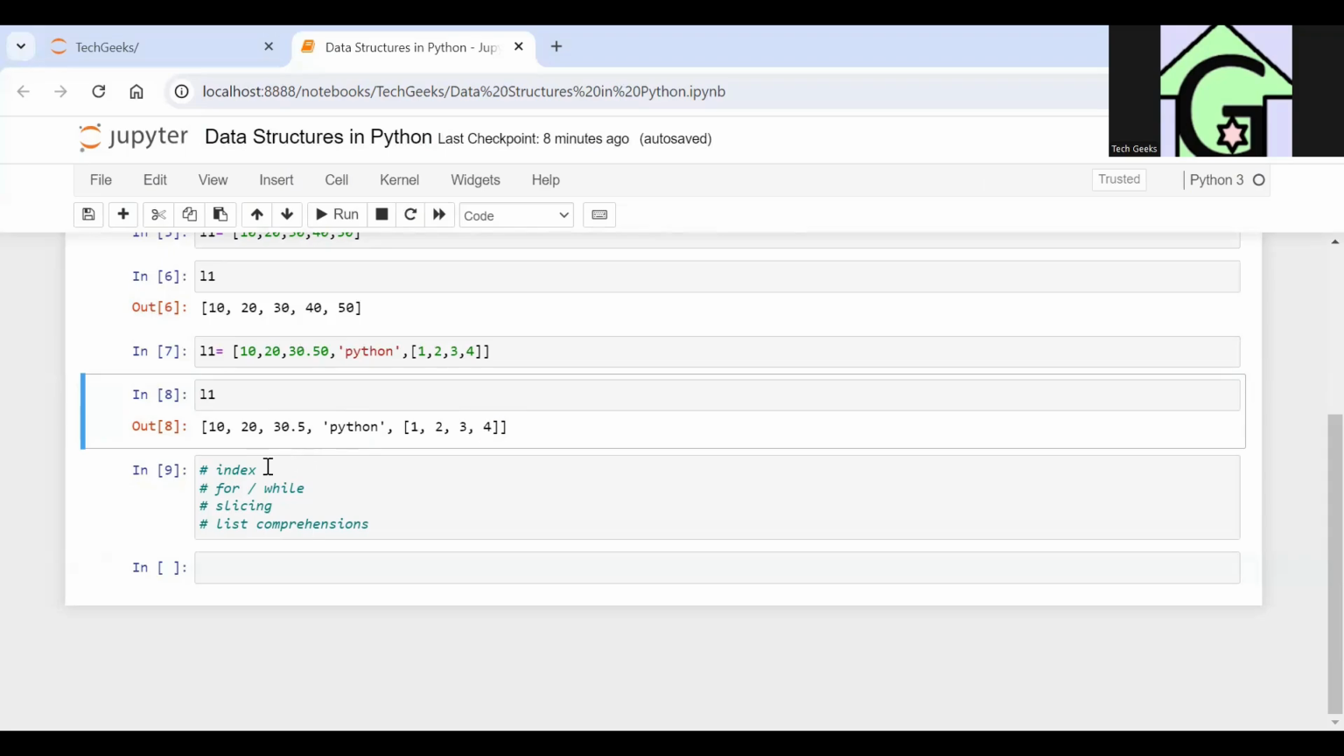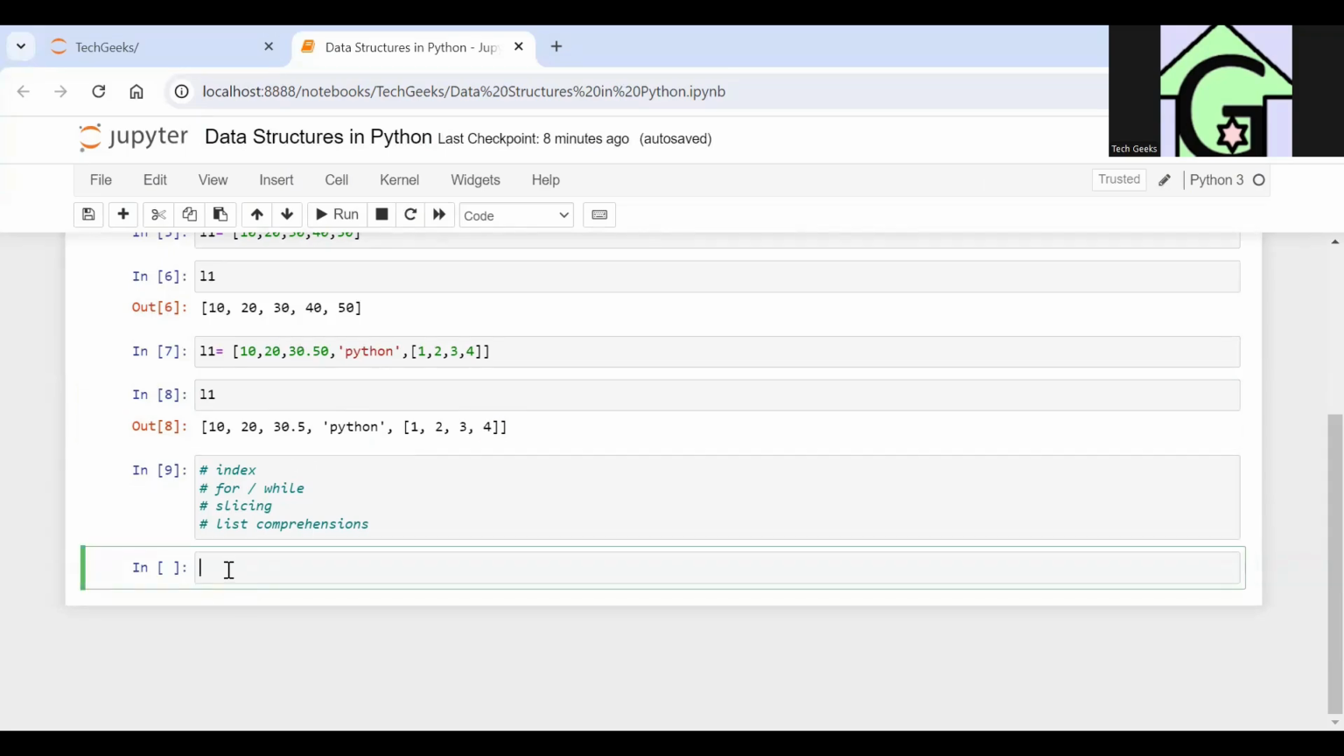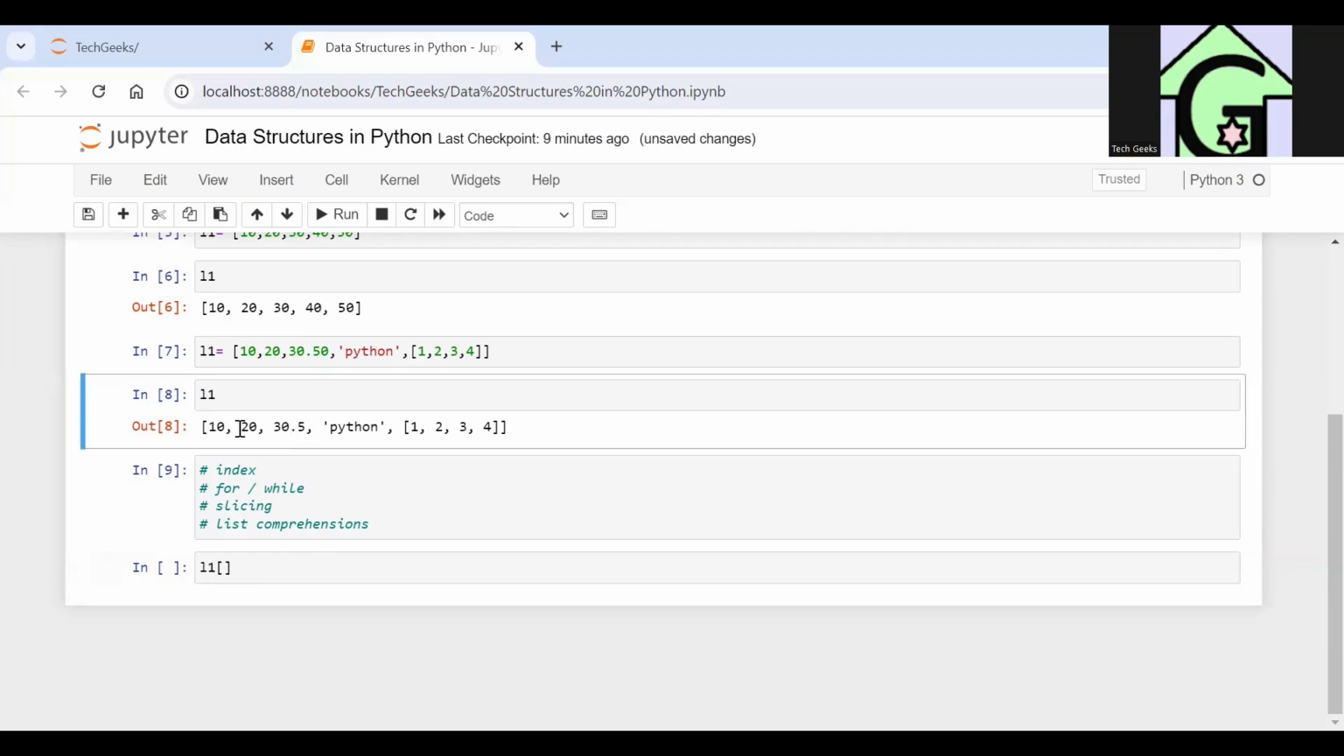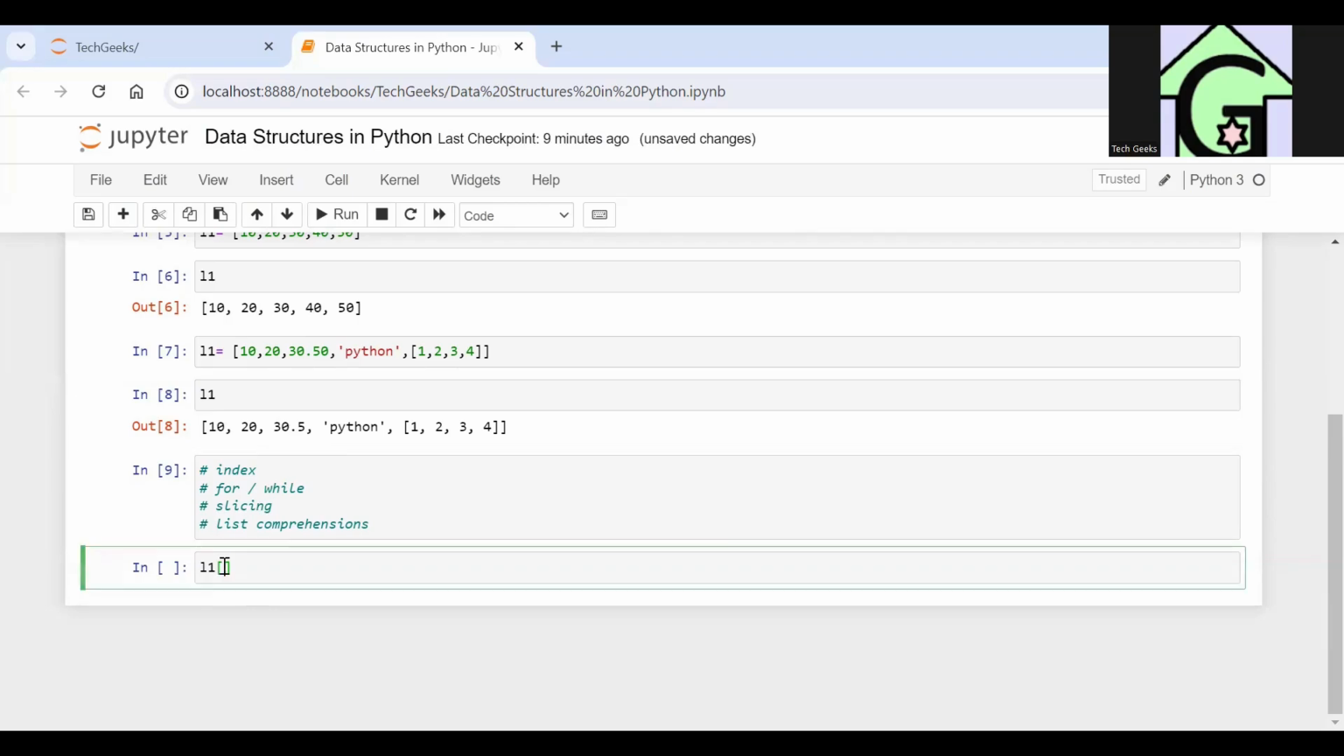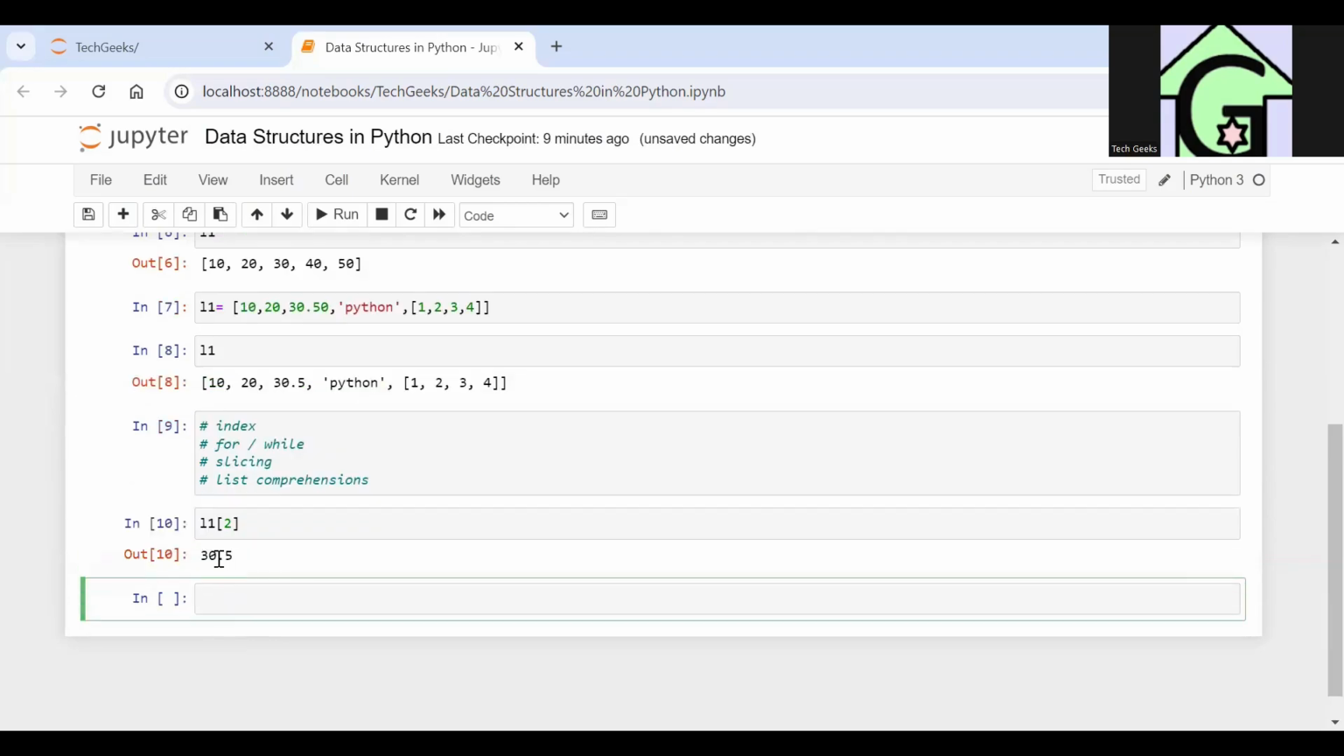So guys, if I want to access any element of a list L1, what will I write? L1, square brackets, the position of the element. Suppose I want to access 30.5. What is its position? This is index 0, this is index 1, this is index 2. I'll be writing L1[2]. So this will give me 30.5.